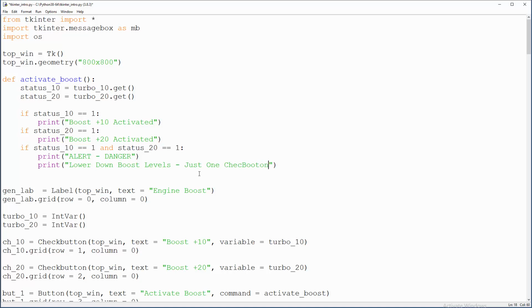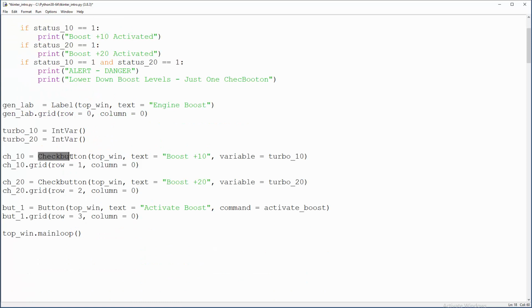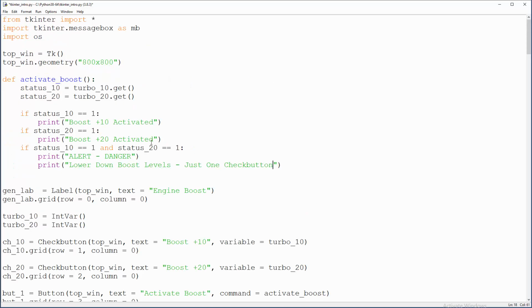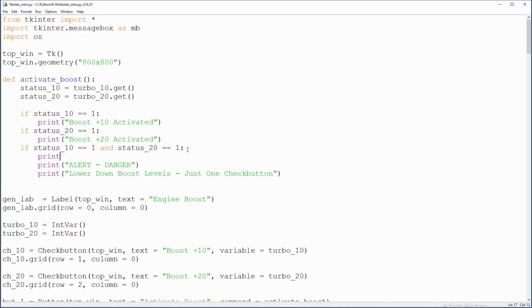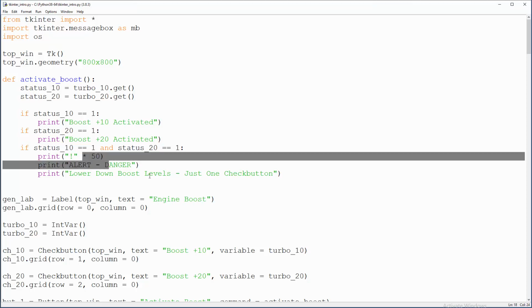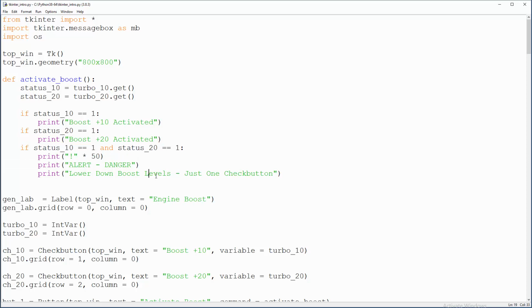How to type this in English? I don't know. I'm too lazy to think, so I'm gonna copy paste this. I always confuse myself with this. Just one check button. Yeah. And here I'm gonna have this symbol printed 50 times, let's say. So this is like very scary stuff, 3.6 Röntgen.